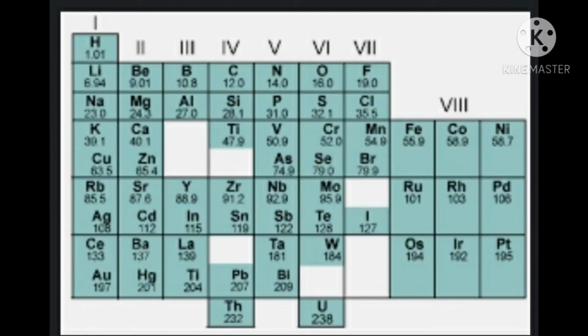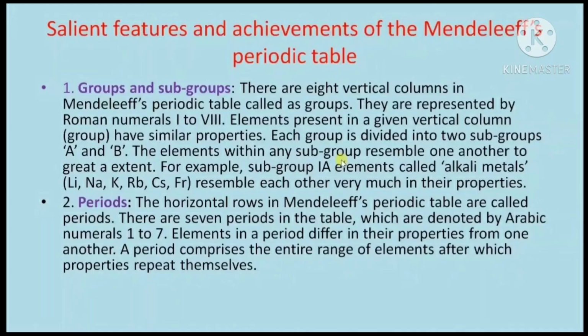Have a look at the arrangement of elements in the Mendeleev table. Can you see the vertical columns? These are called groups. Properties of elements in a group are the same. The horizontal rows are known as periods. In these periods, the elements are arranged in a regular increasing order of their atomic masses.